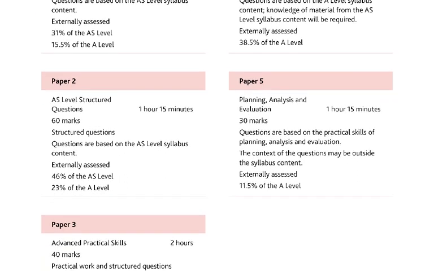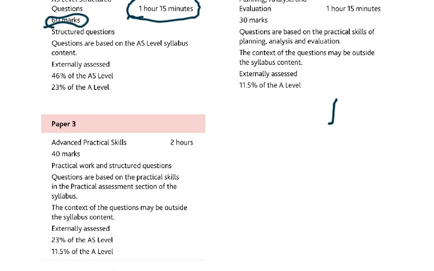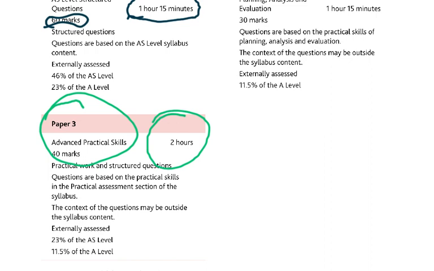The paper 2 is for the same time, 1 hour 15 minutes and 60 marks, and 40 MCQs were also in that. Paper 3 is still going to be the same 2 hours and it's going to be a practical exam. So nothing else has changed. 2 hours, paper 3, practical exam, which some of you might have taken an exemption. Well, if that's the case, I don't agree with that, but then it's your choice.